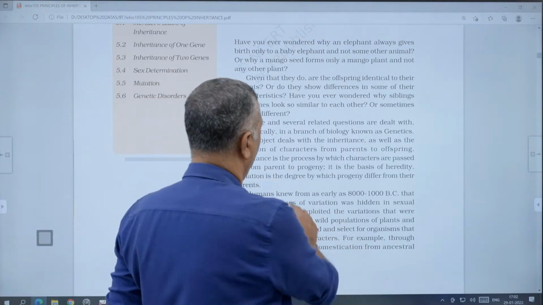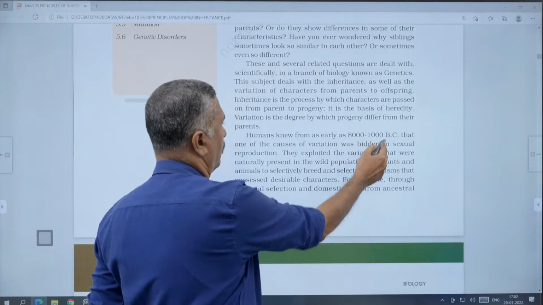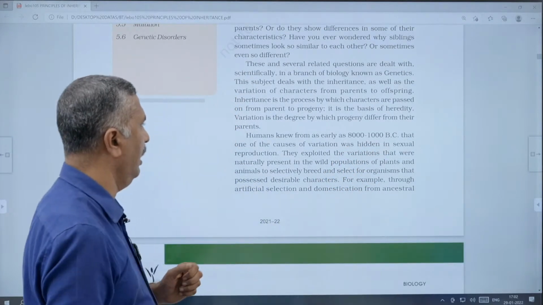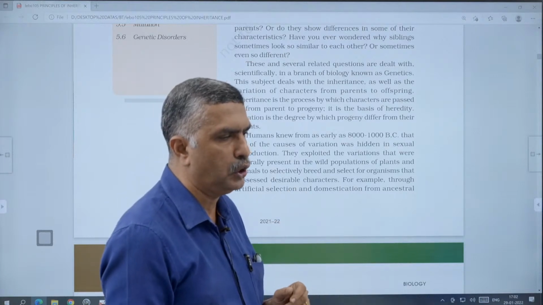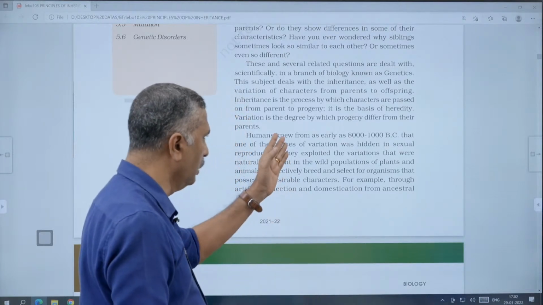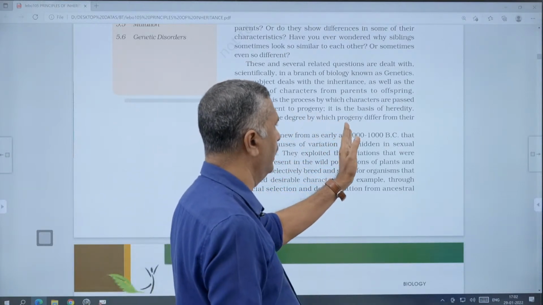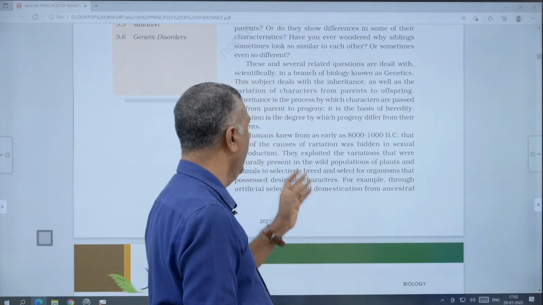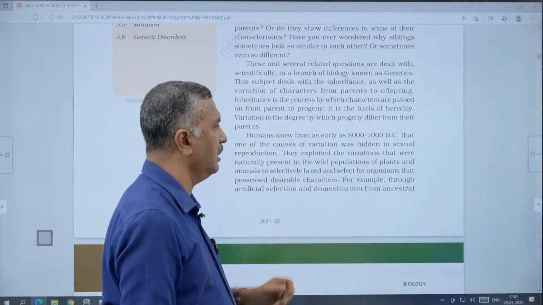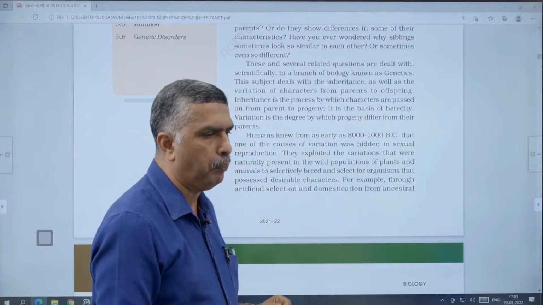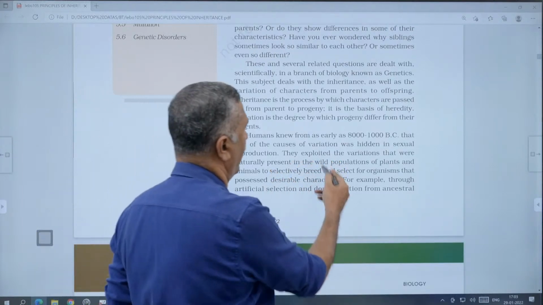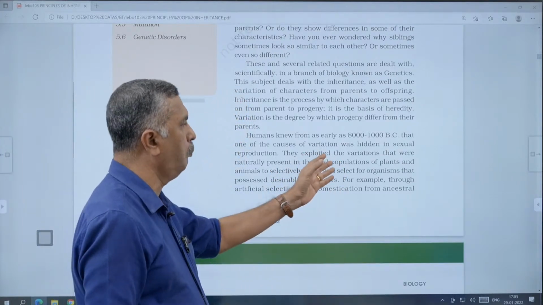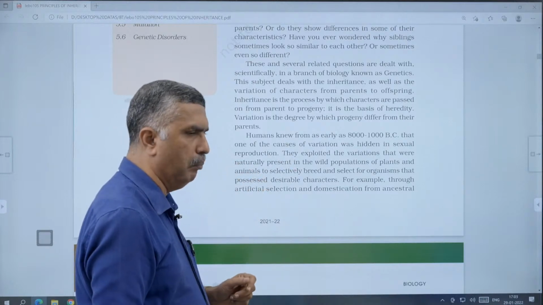Then humans knew, as early as 8000 to 1000 BC, that one of the causes of variation was hidden in sexual reproduction. Our prehistoric man exploited these variations in wild populations of plants and animals.